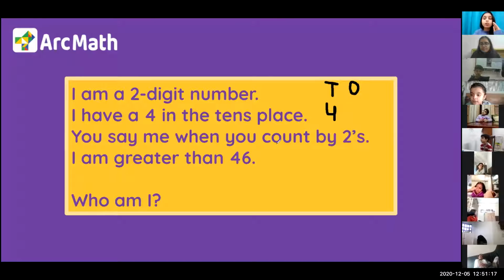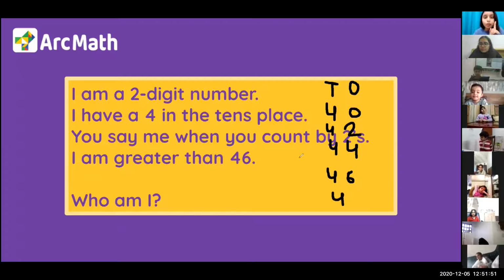"You see me when you count by twos." 4 tens we can say it's 40. So after 40 you have to count two numbers. 40, and if you add 2 to it, what will you get? 42. 42 plus 2? 44. 44 plus 2? 46. 46 plus 2? 48. Yes. So 4 tens, they said it's 4 in the tens place, and then we have to count by twos.